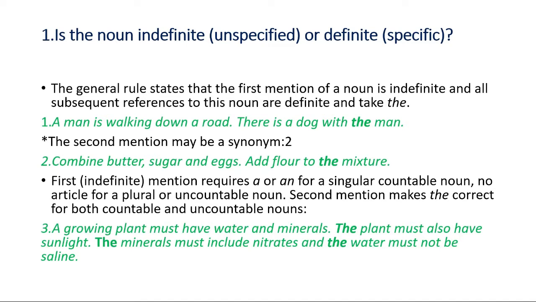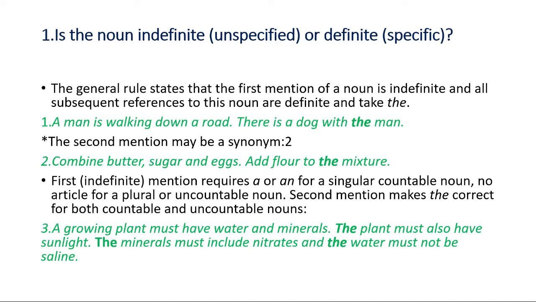So here, first indefinite mention requires a or an for a singular countable noun, and no article for a plural or uncountable noun. Second mention makes the correct for both countable and uncountable nouns. So we do not use any kind of article before butter, sugar and eggs, because whether they are countable or uncountable, they are indefinite. But we need to use the definite article before the word mixture. Why? Because it has already been mentioned in the first one, isn't it?